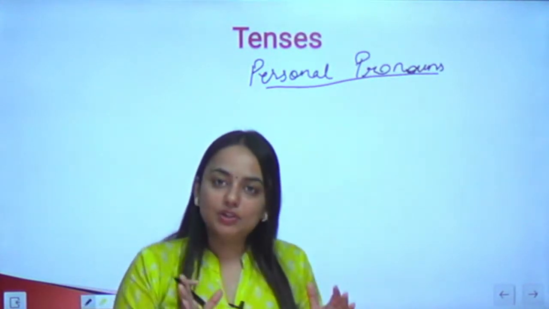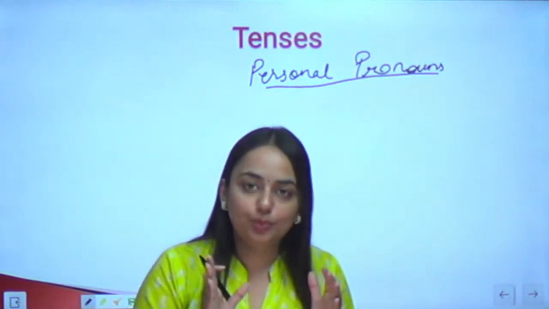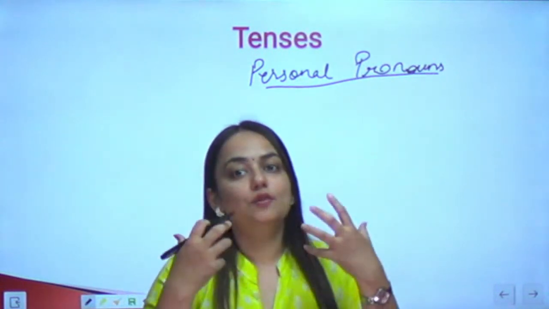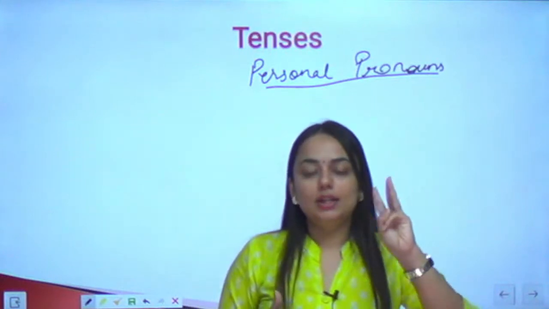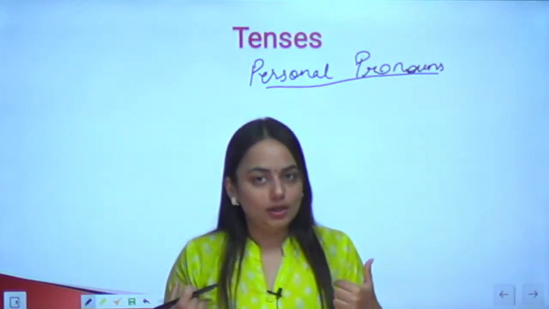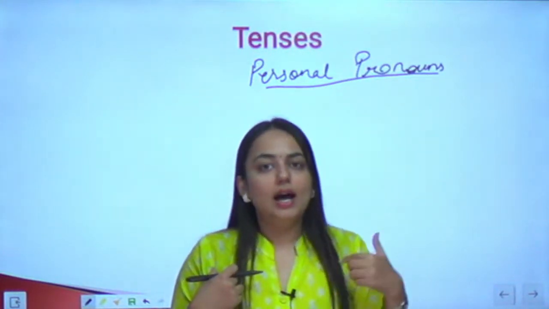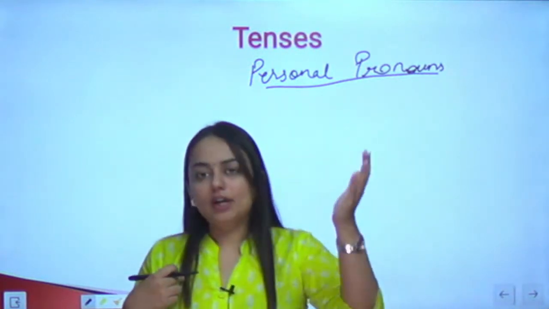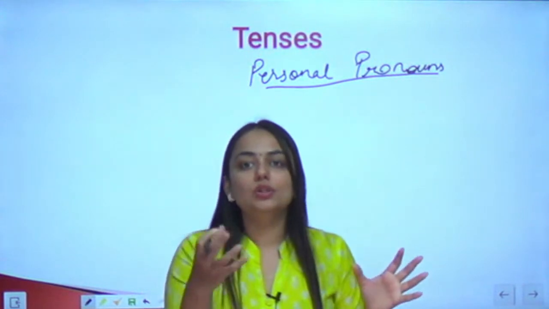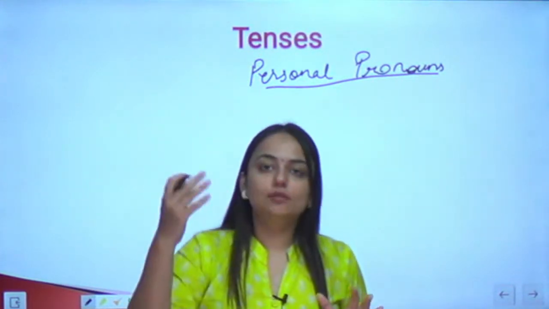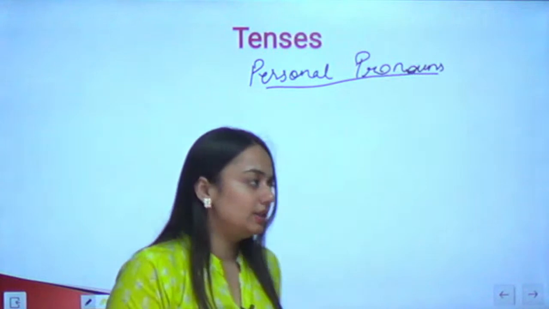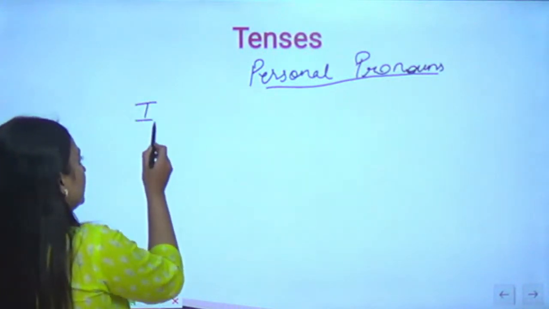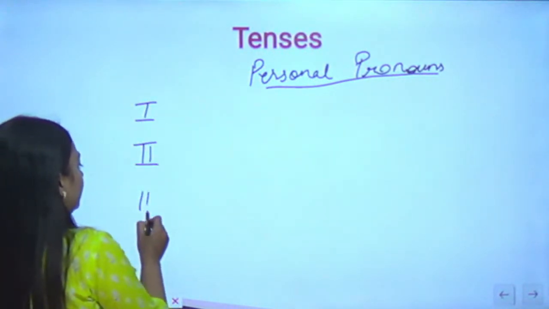But here in the personal pronoun, we will only consider the pronoun that can be used in place of a person. So there are only 3 types of person. If I am talking, I am the first person. I am talking to, let's say, Ryu. Ryu is the second person here. And we are talking about some third person who is not a part of the conversation. That will be the third person. So 3 persons. First person, second person, third person.